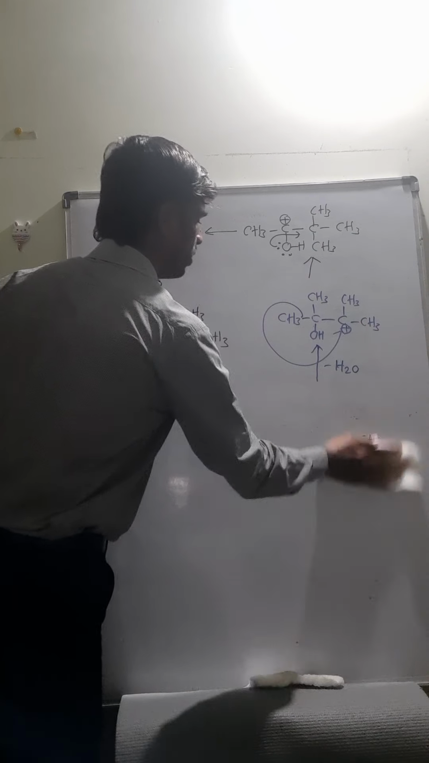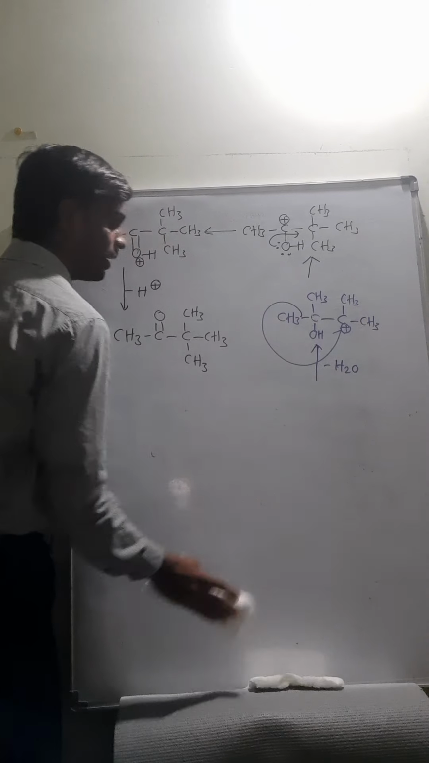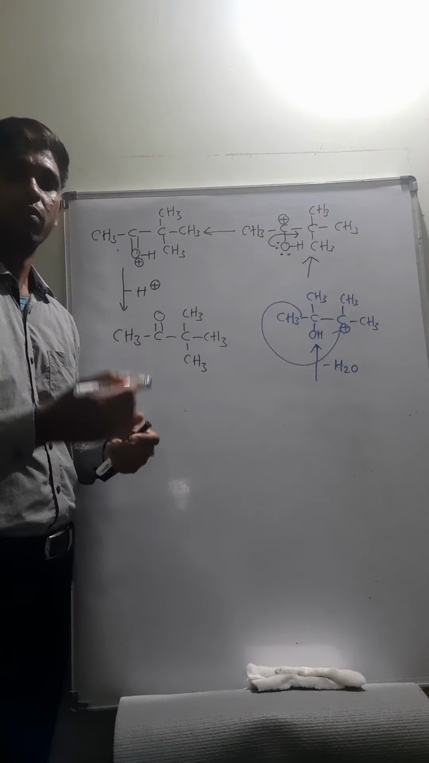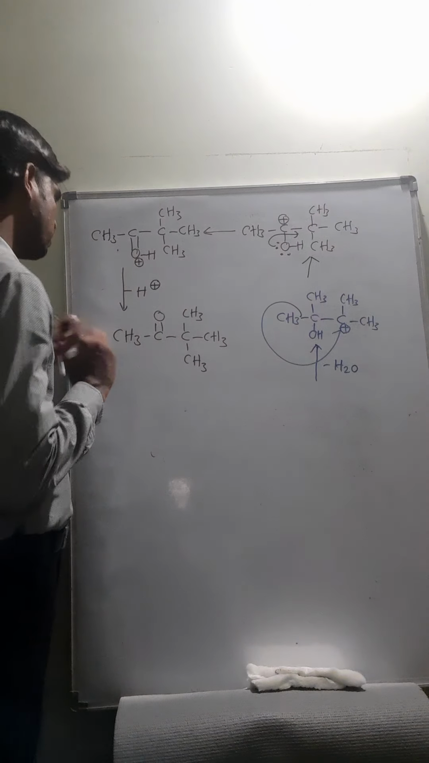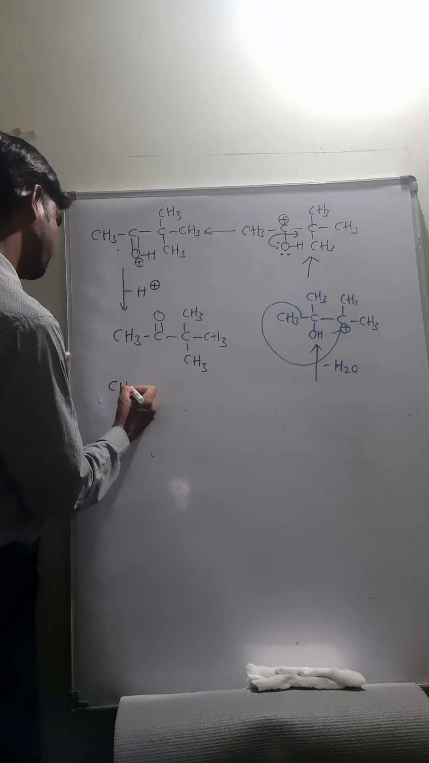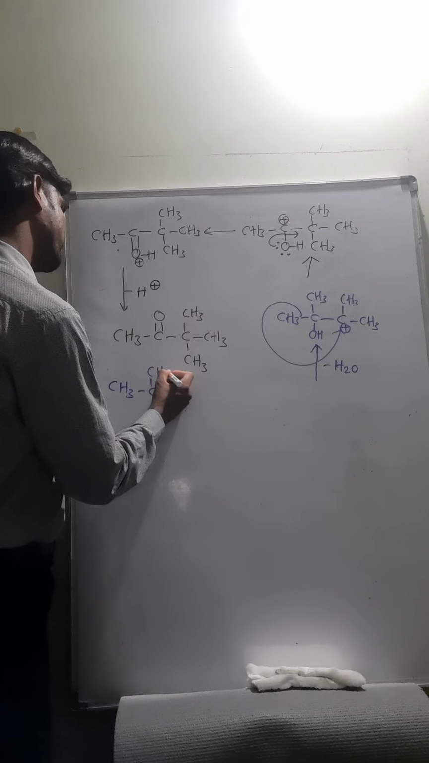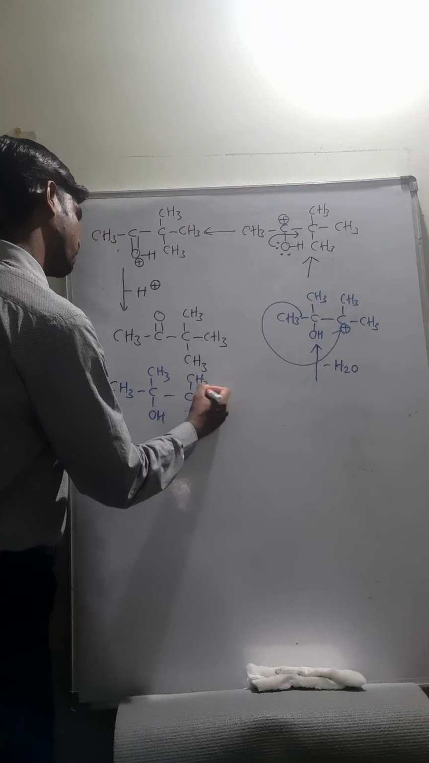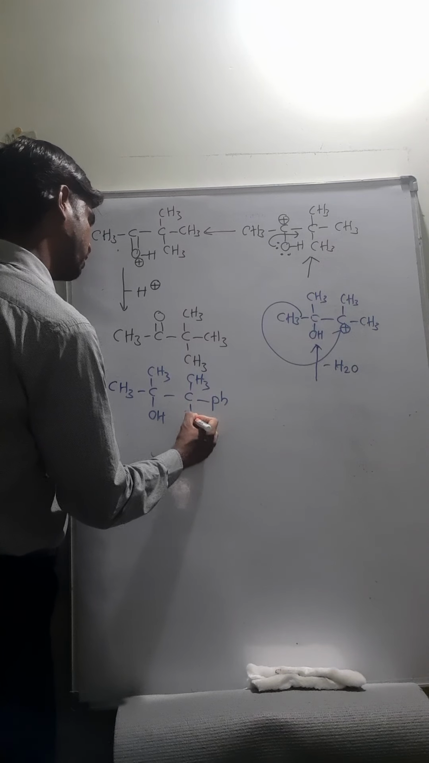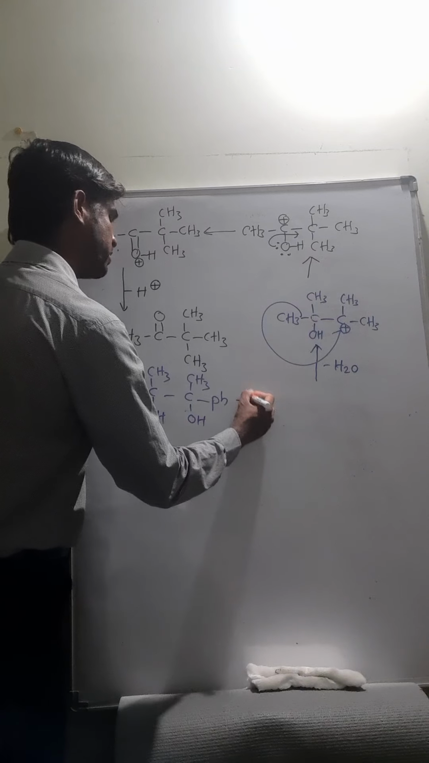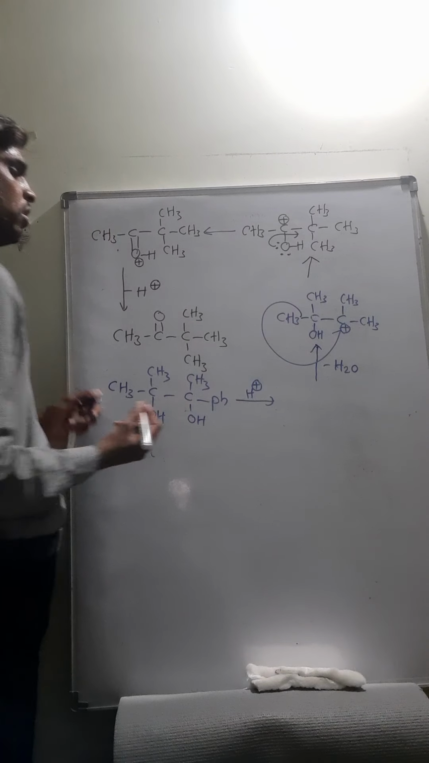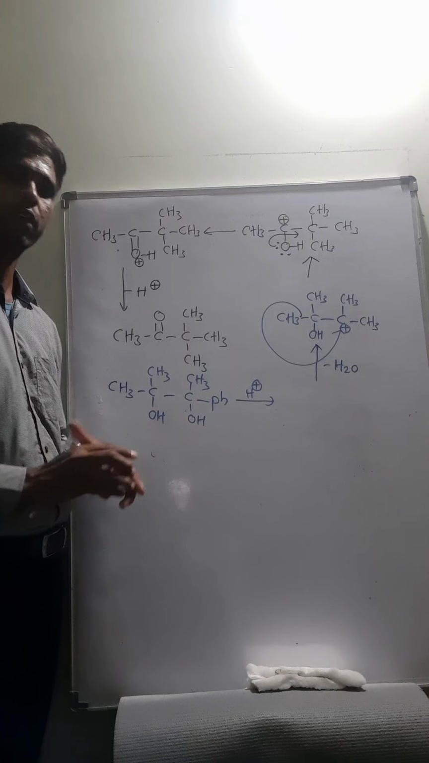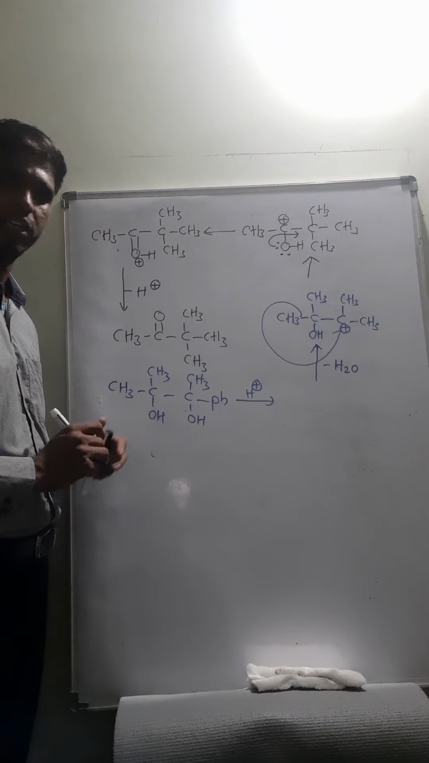We'll see the applications of the Pinacol Pinacolone rearrangement by taking unsymmetrical 1,2 diols. We have seen the mechanism with symmetrical 1,2 diols. When you take unsymmetrical 1,2 diols, what will be the process? CH3 and OH, and CH3 and here Ph, and it is OH. When this is subjected to protonation, what may be the expected product? Whether this OH is undergoing protonation or this OH.